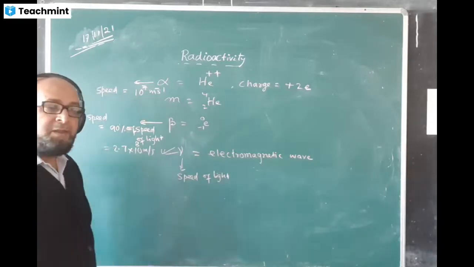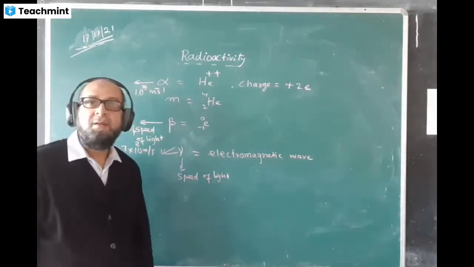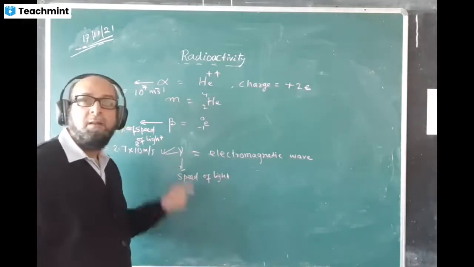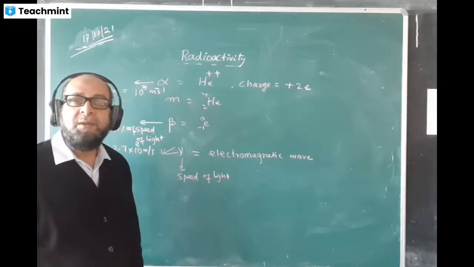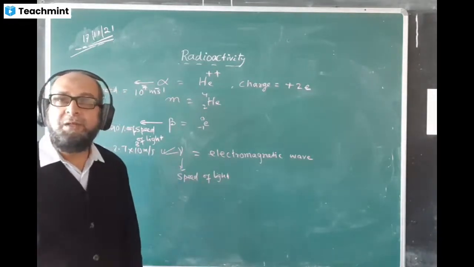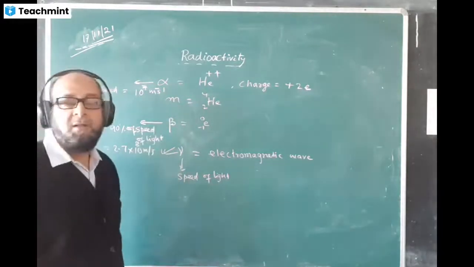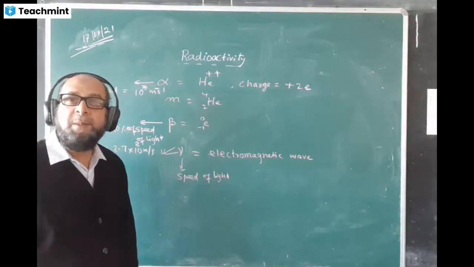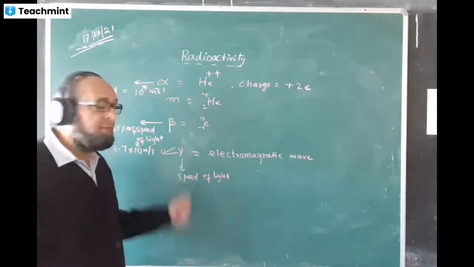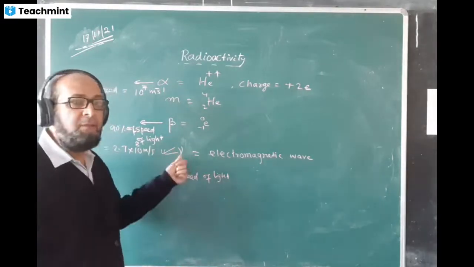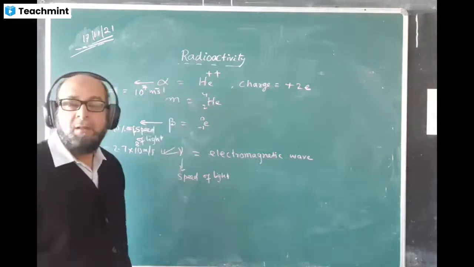Which contains the most amount of energy? The answer is gamma. It has the highest frequency, so the highest amount of energy. Which contains the lowest amount of energy of the three? The answer is alpha. Which has the highest penetrating power? Gamma. Which is most harmful? Gamma. Which is least harmful? Alpha.